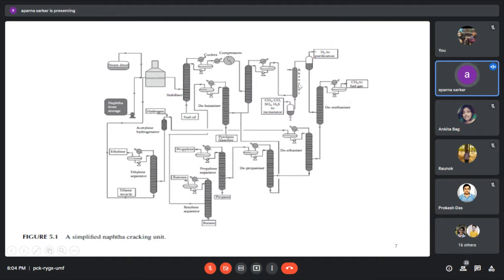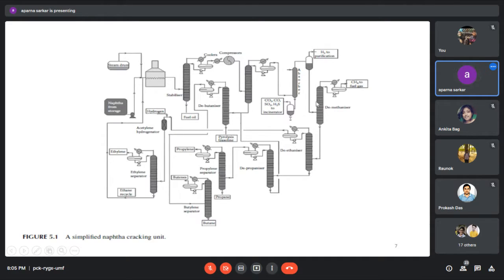After separation of sulfur and other impurities, the pure gas, meaning the gas that is a mixture of C1 to C5, we are assuming is coming into this purification system. From this purification section, we are collecting the hydrogen.